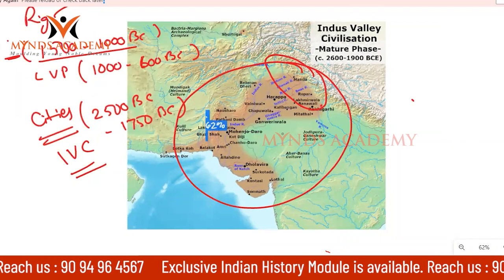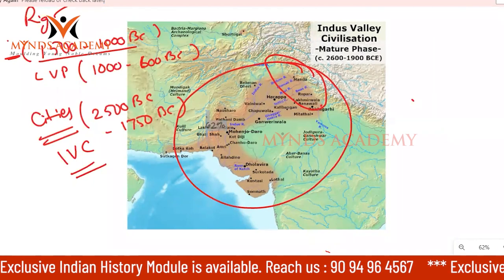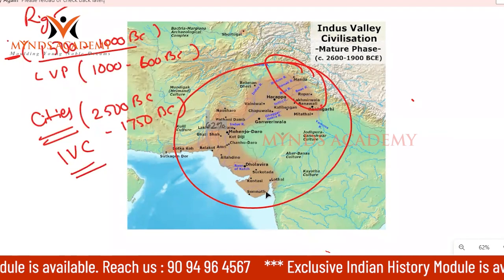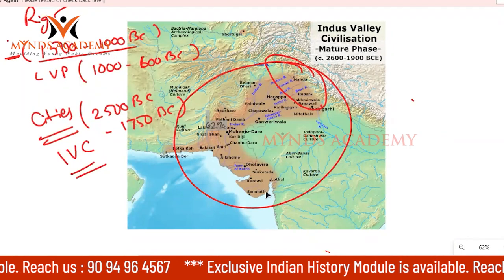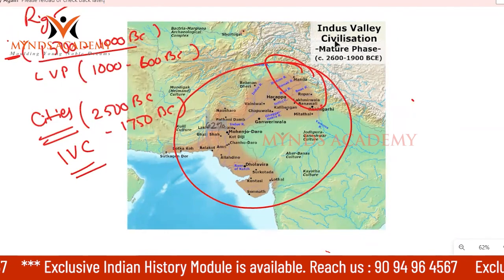In which year was the Indus Valley civilization discovered? Can you type in the chat box? In 1921. Exactly. So in 1921 it was discovered. Now you understand the importance of this great discovery.